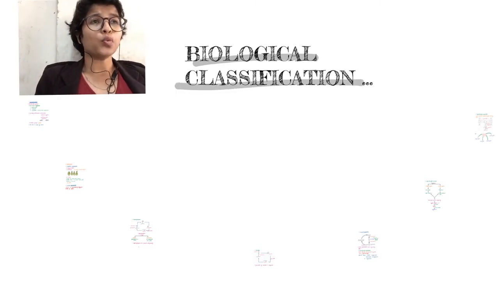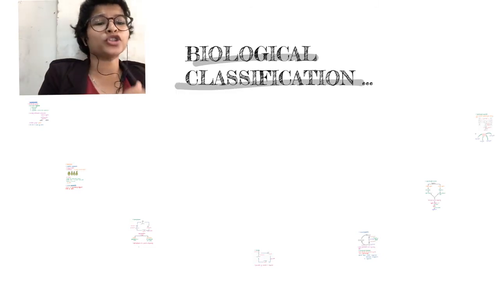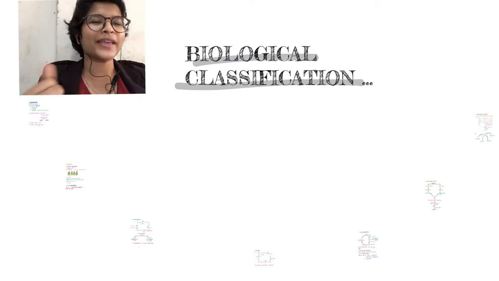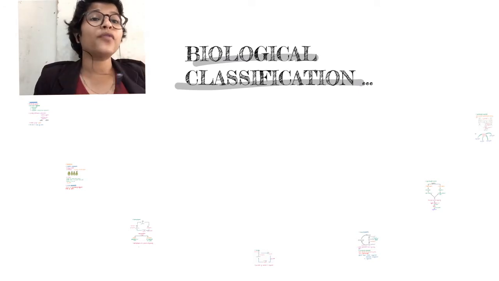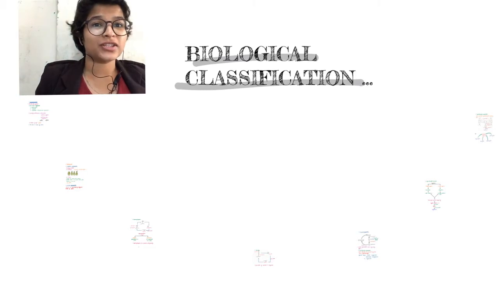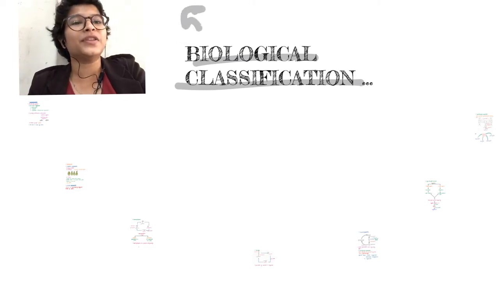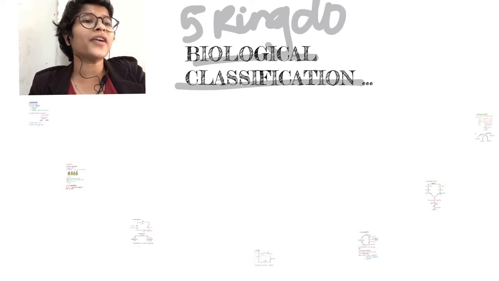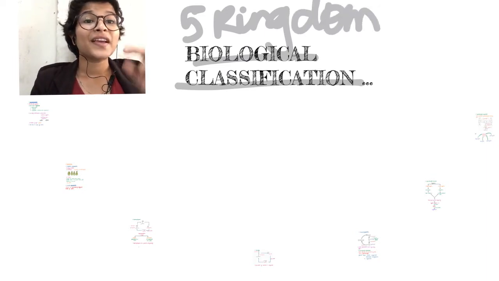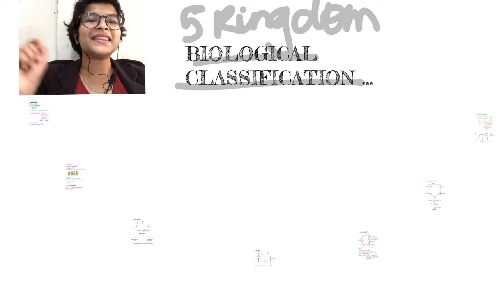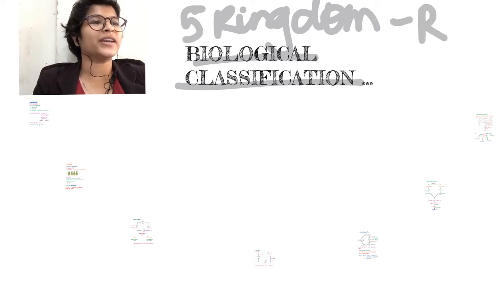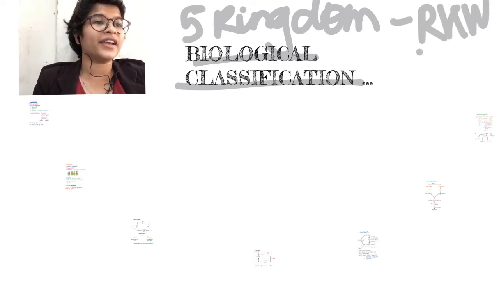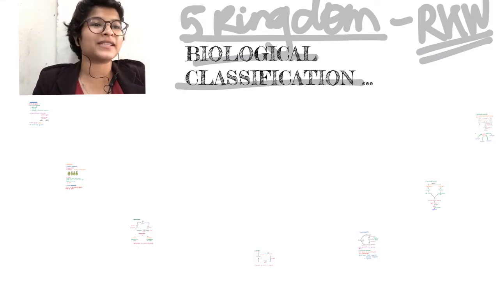ठीक है? So what have we learned up till now in biological classification? Give me a quick recap. We started off with the early systems of classification and finally came to the 5 kingdom classification, right? So who gave the 5 kingdom classification? Come on, you should know this. This was given by R.H. Whittaker, okay? R.H. Whittaker gave the 5 kingdom classification.